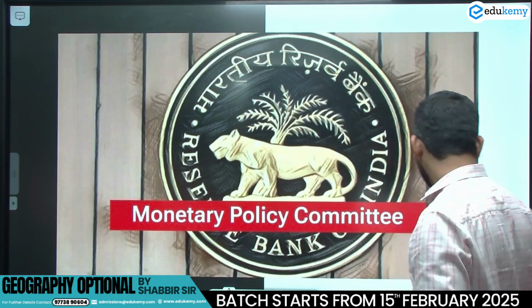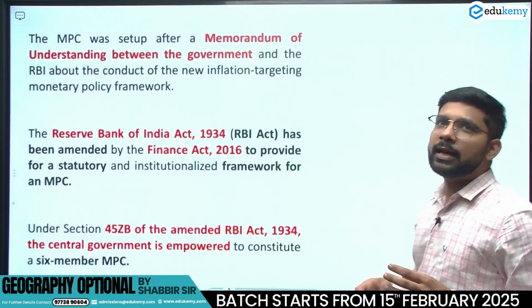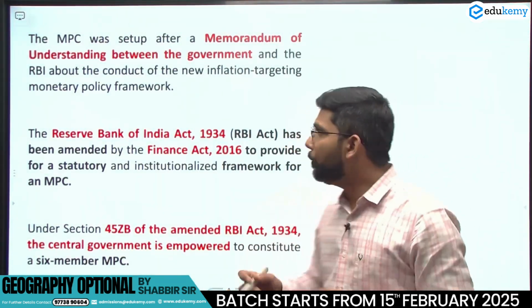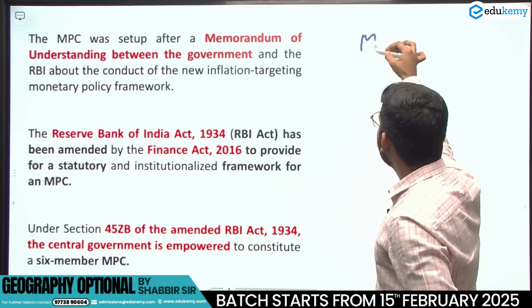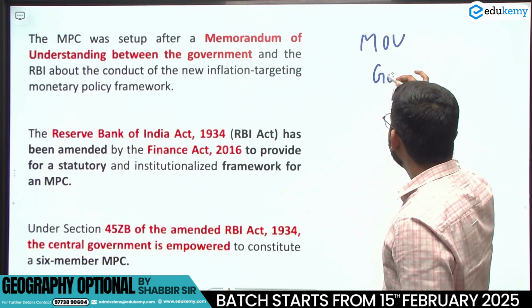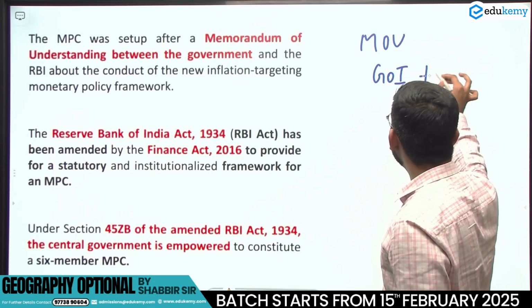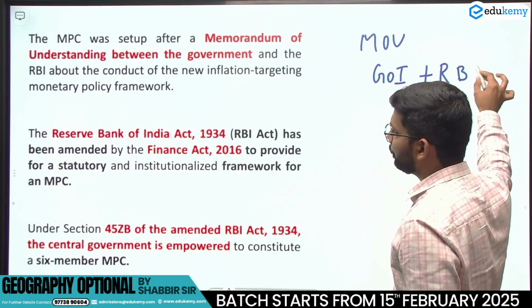Okay, so let's start with the MPC. Monetary Policy Committee was set up by a MOU signed between the Government of India and the Reserve Bank of India.